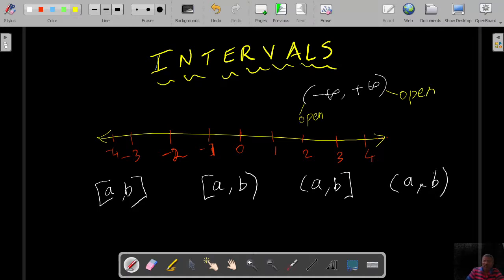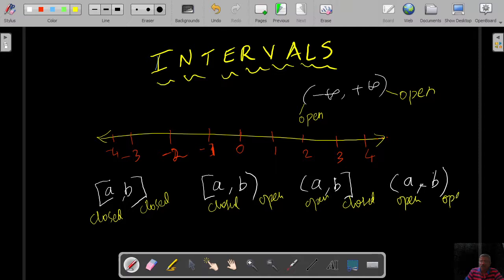So on the left hand side we have open, and on the right hand side also open, and here it is closed, closed, closed, open, open, closed, and so on. So this is left open, right open; left closed, right closed; left closed, right open; left open, right closed; again left open, right open. These are the 4 types.